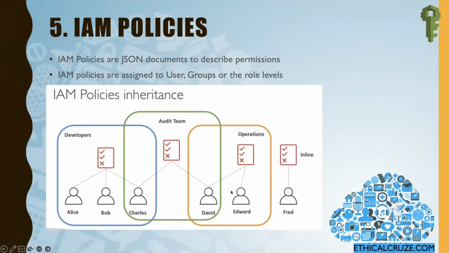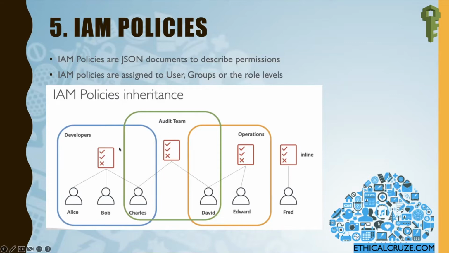Also, let's suppose there is another group with David and Edward. They are users that are part of the operations group. So whatever permissions the operations group has, the same permissions will be assigned to David and Edward. Similarly, there is a third group, the audit team group, which has users Charles and David. So Charles and David will automatically inherit the permissions assigned to the audit team.